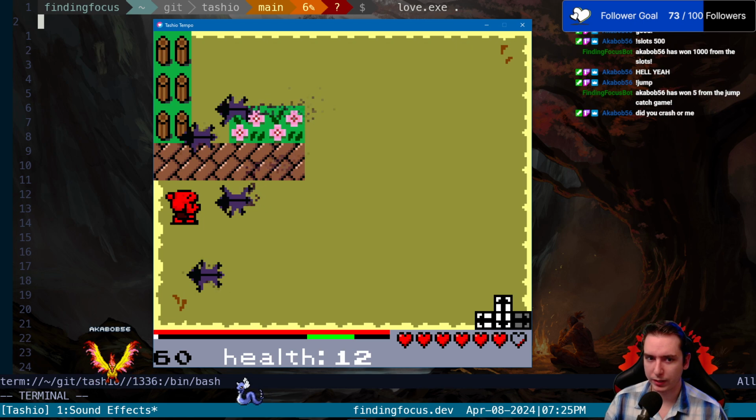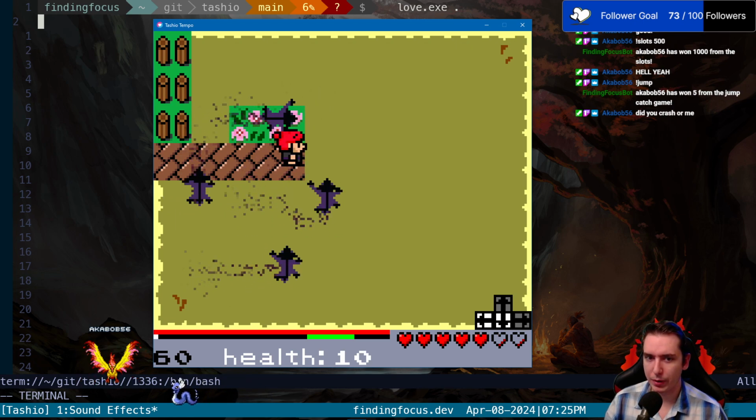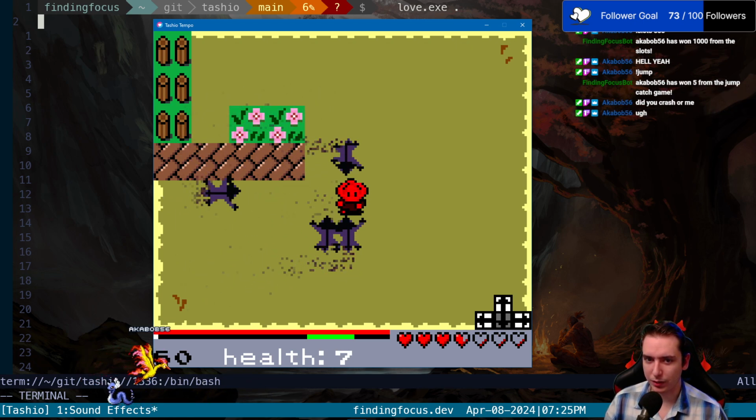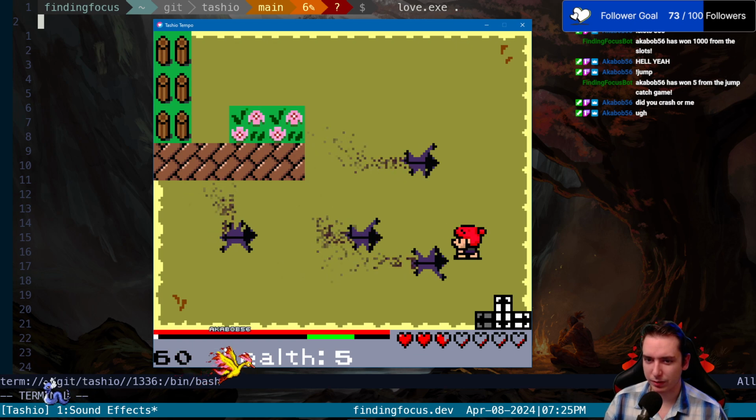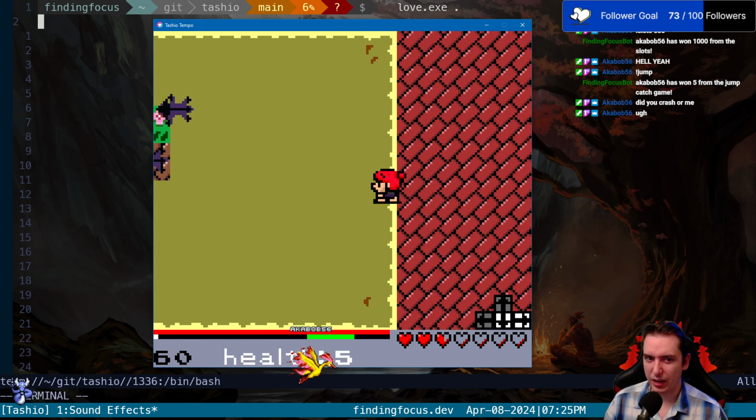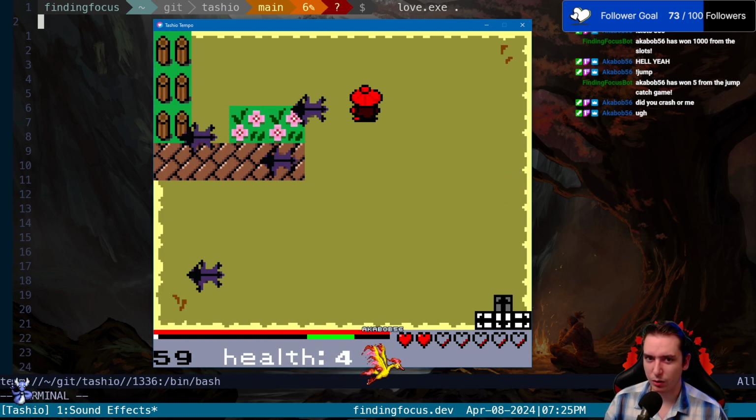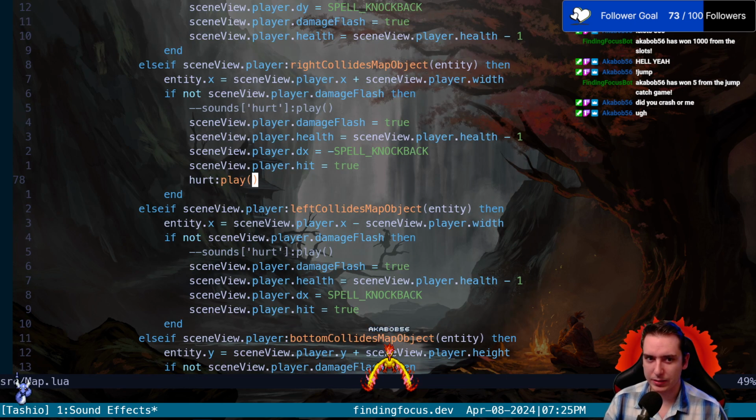So boom, right collision, we get that hurt sound. But if you look, if we bottom collide, we don't get those sounds. If we left collide, we don't get that sound. And if we top collide, we don't get that sound. Only when we right collide. That's because of how we implemented this stuff.